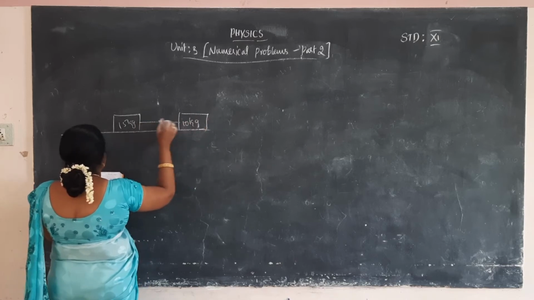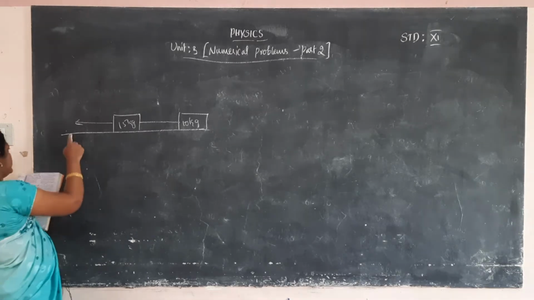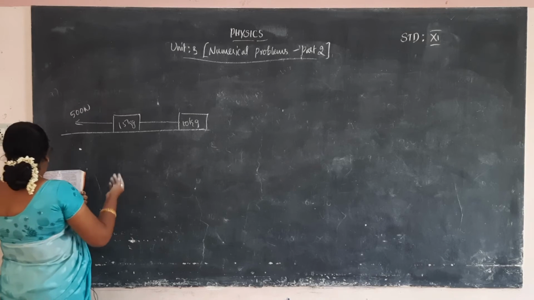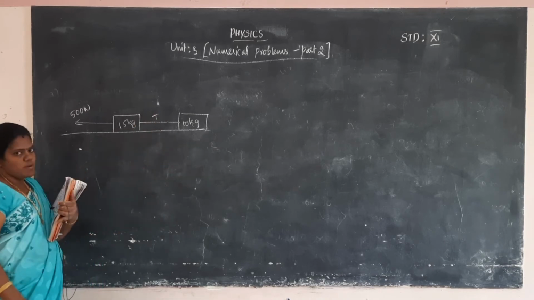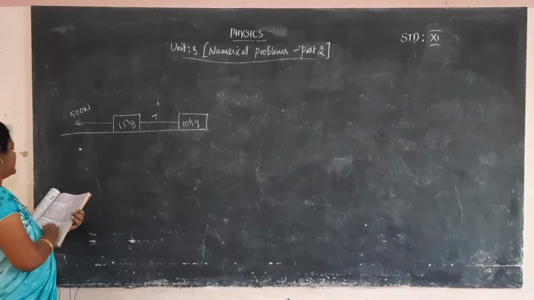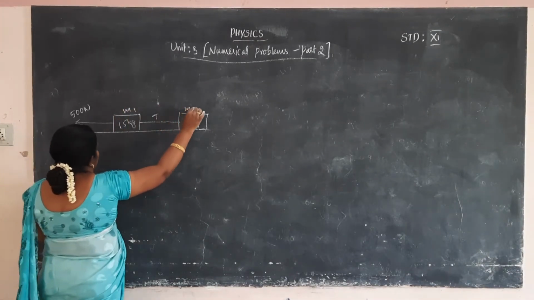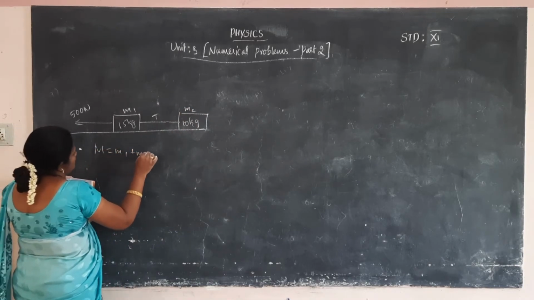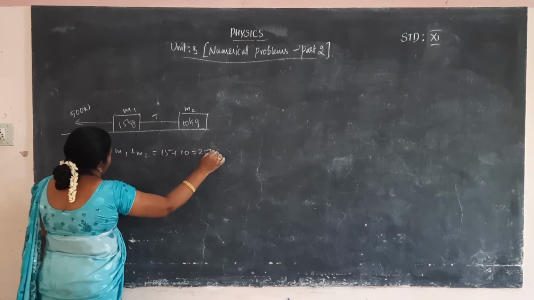Tension will act, and the force will be applied to one side, that is 500 Newton. So the force is acting, and the tension is acting on the string. Two masses, is it. First we want to calculate the total mass. This is m1, this is m2. So total mass is equal to m1 plus m2. m1 is 15 and m2 is 10, that is 25 kilogram.